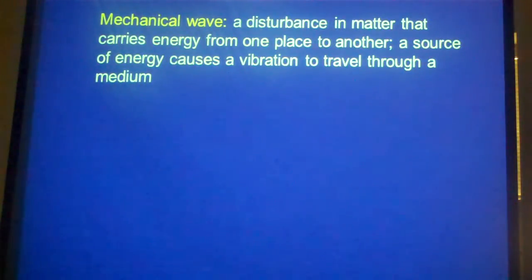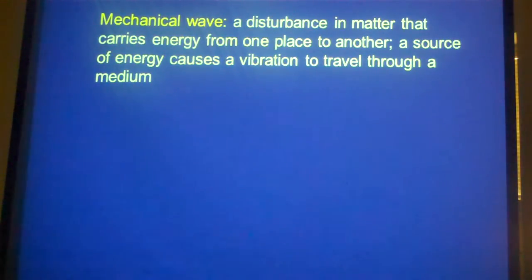So we'll start with a little bit of vocabulary so we know what we're talking about. First of all, a mechanical wave. There are really a couple kinds of waves. A mechanical wave is the kind that moves matter. So a water wave would be a mechanical wave.